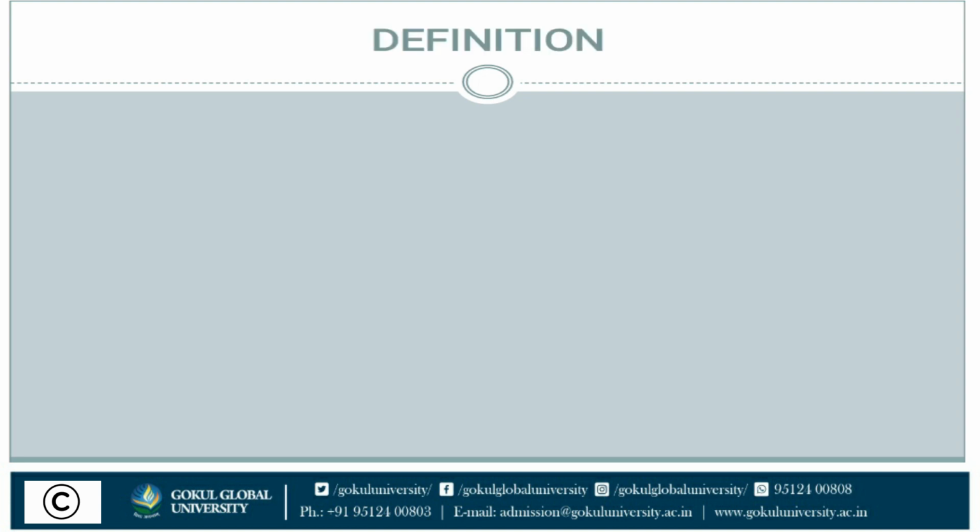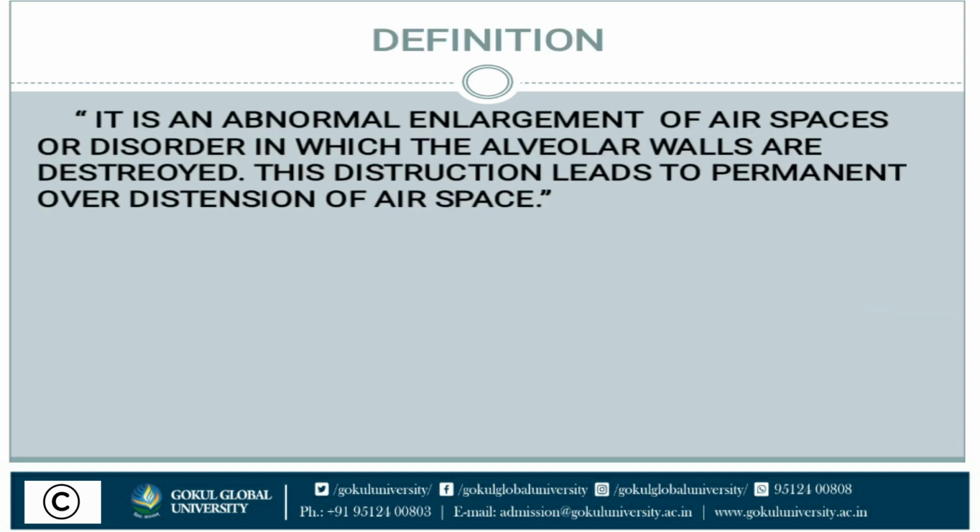Next is definition. It is an abnormal enlargement of air spaces, or a disorder in which the alveolar walls are destroyed. This destruction leads to permanent overdistension of air spaces. Air space will be decreased or overdistended. Due to that overdistension, the person gets difficulty in breathing and exchange of gas will be decreased.